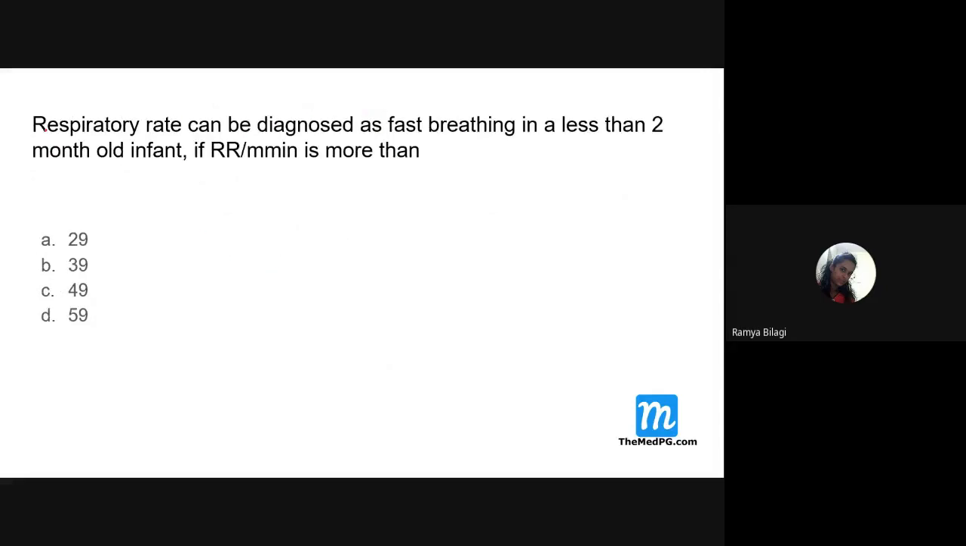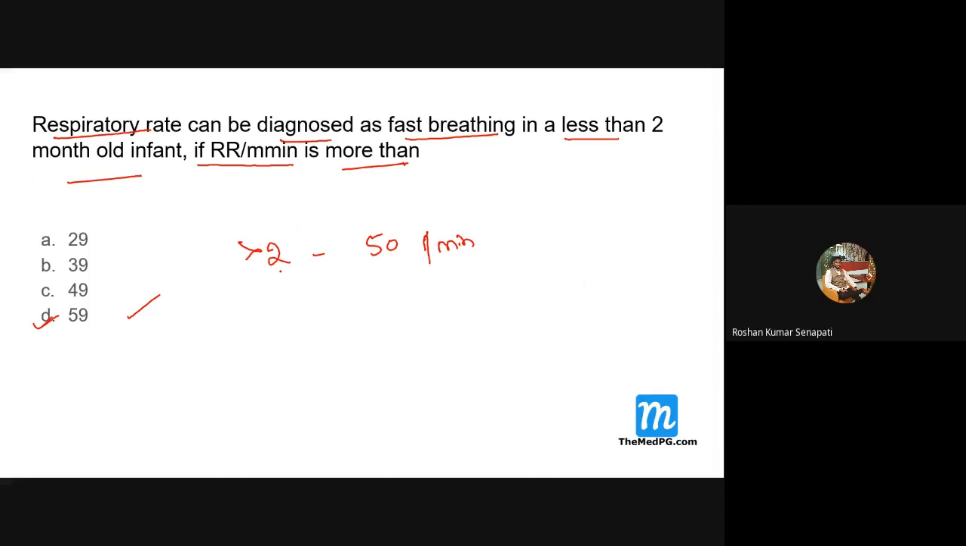Next, fast breathing can be diagnosed in a less than 2 month old infant if the respiratory rate is more than what? 60. It's a straightforward question. It should be there in your mind: for a baby less than 2 months old, it should be more than 60 per minute, then it is severe pneumonia. If it is more than 2 months old, within 1 year, it should be more than 50 per minute. Next.